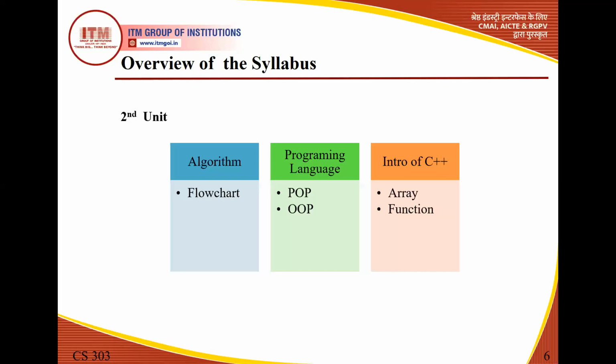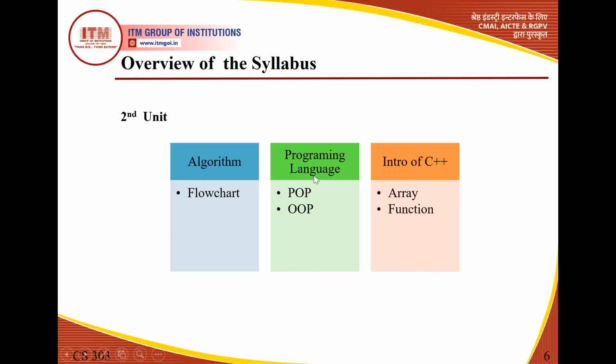In an algorithm, we are going to write each and every step, or we can say it is a step by step procedure. But in a flow chart, we will be using various symbols, or we can say it is just a pictorial form of an algorithm only. And once we have designed our algorithm, then we can just implement it in any programming language.